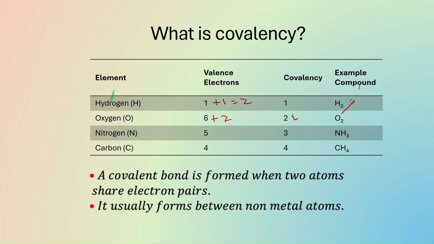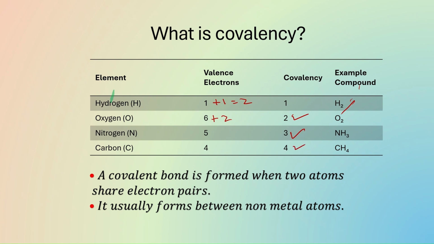The covalency of oxygen is 2, and for nitrogen the covalency is 3, because 3 electrons come here, 5 already in the valence shell, 5 plus 3 is 8. The octet is complete. For carbon, the covalency is 4.